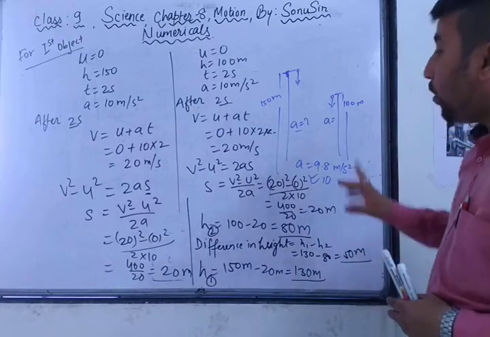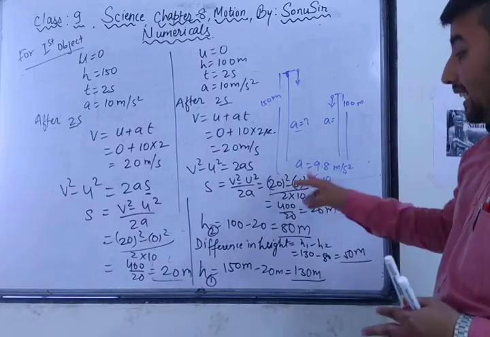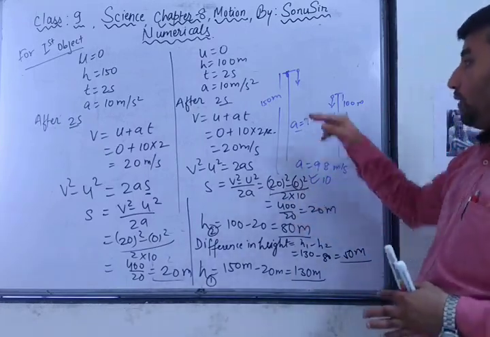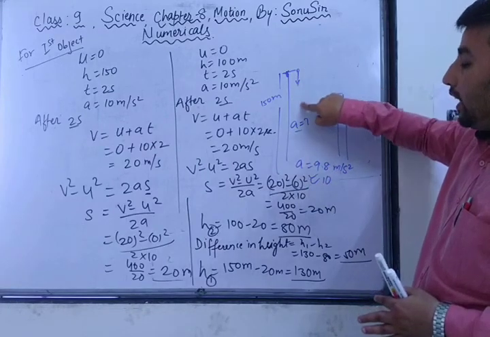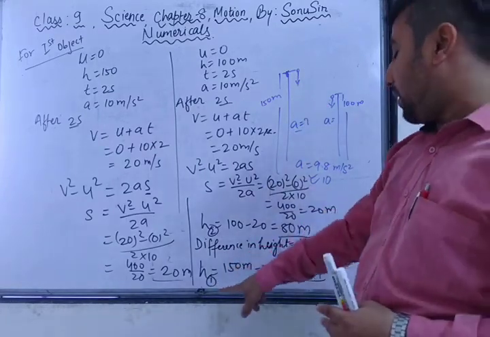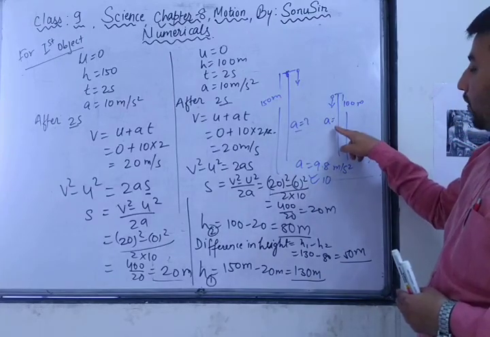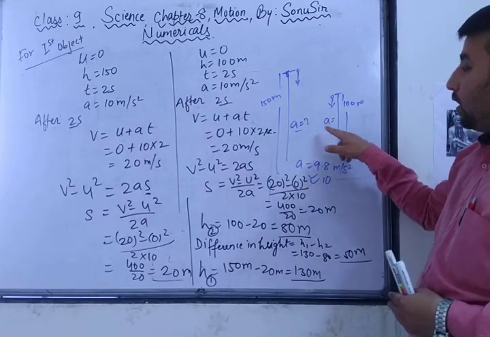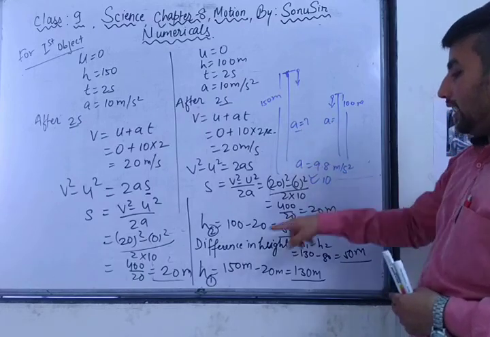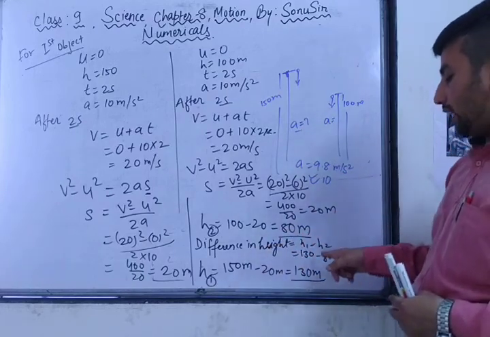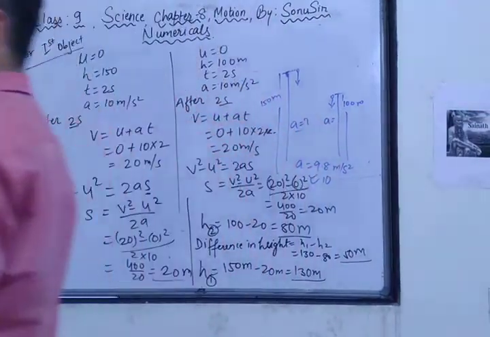After 2 seconds, what will be the difference in height between both objects? After 2 seconds, one will reach 130 meter and the other will reach 80 meter. Got it? So the variation in height is equal to the difference in height H1 minus H2, 130 minus 80 is equal to 50 meter.